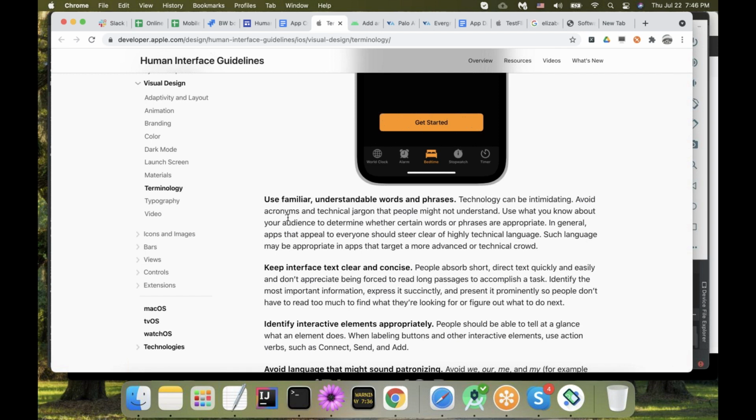So if we describe symptoms, we're not going to list them in our drag and drop list in medical terms. We're just going to say headache or whatever. So familiar language.